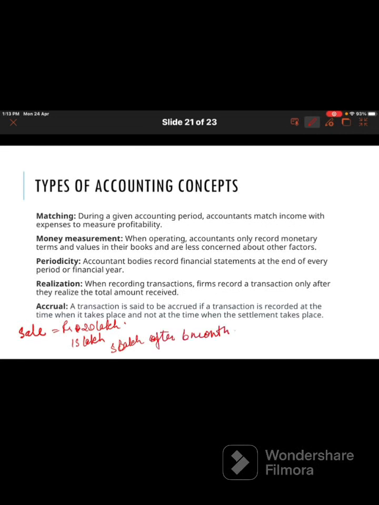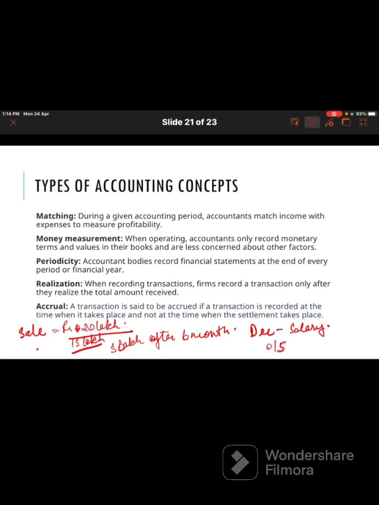Okay, so this is called accrual concept. So total sale is done 20 lakhs today. 15 lakhs you receive today, 5 lakhs you will receive later. For example, in December you have to pay salary, but you don't have money and it becomes outstanding. That means you have to pay later.